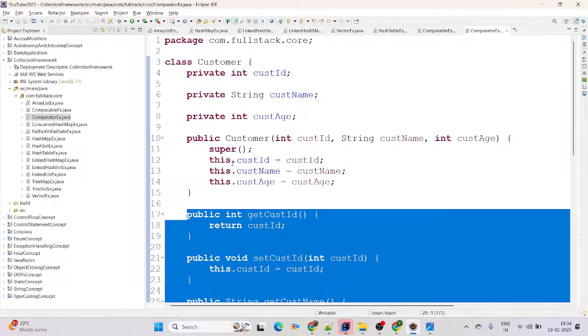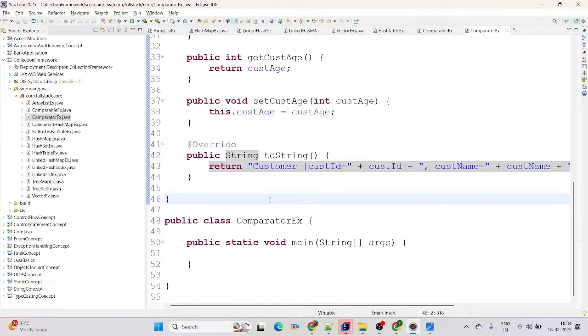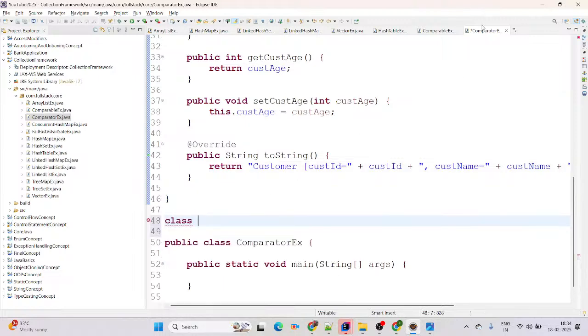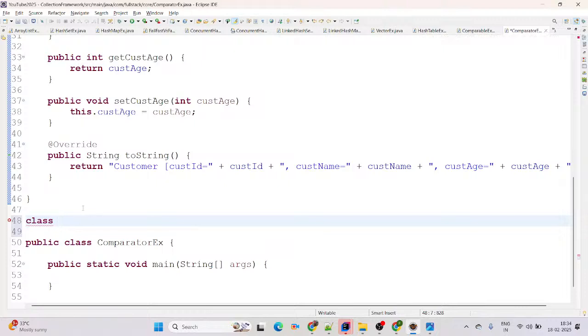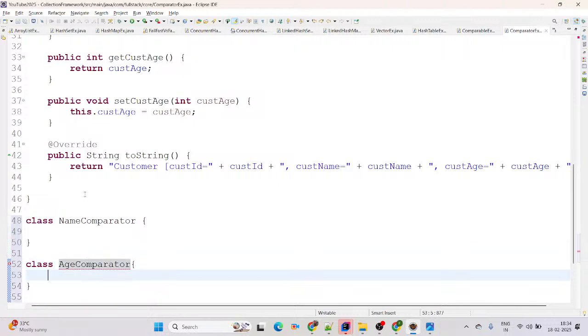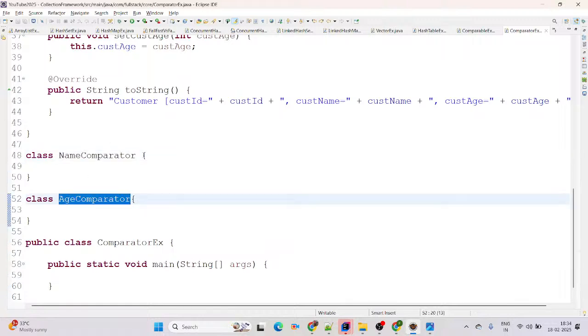Like different types of getters and setters we have available here. Then coming inside our class here, we are creating one more class. Class name I am giving, you can simply say name comparator. One more class we are going to create, class name as age comparator. Perfect. We have created the two classes here, one is name comparator, one is age comparator.